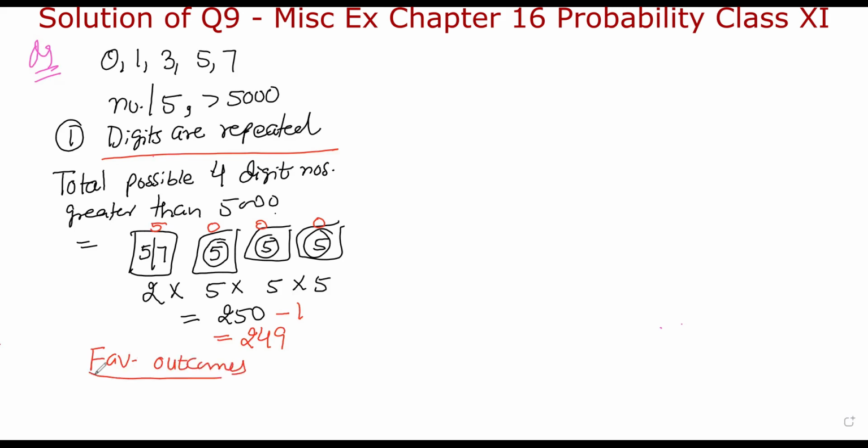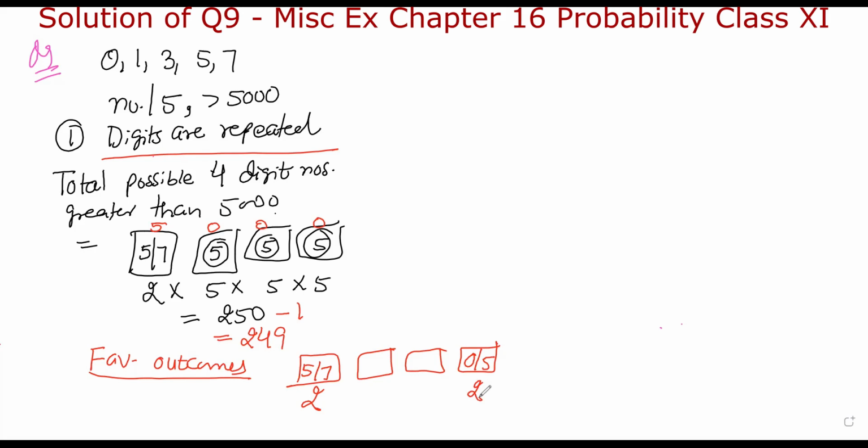Again we have 4 places. And at the first place, we have only 5 and 7 options. So total options are 2. And at the last place, because this number should be divisible by 5, we have only 2 options, either 0 or 5. So here also we have 2 options.